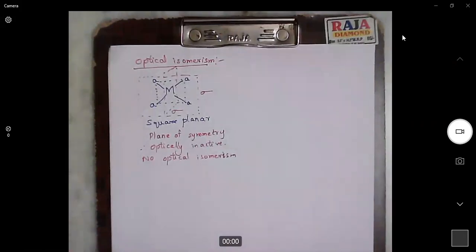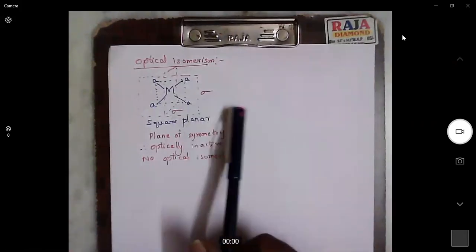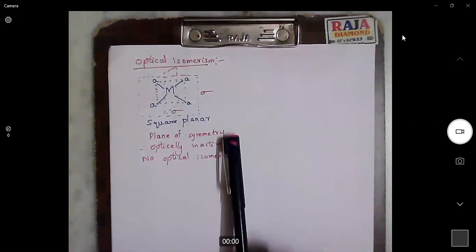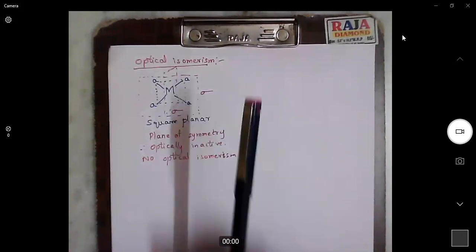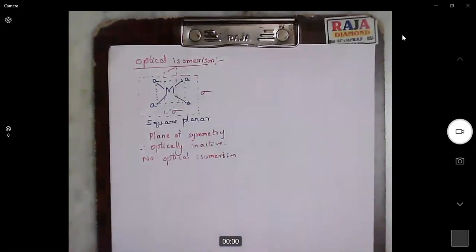So that is why square planar complexes possess a plane of symmetry, hence they don't exhibit optical isomerism. Now, the total number of isomers for a square planar complex is nothing but the number of geometrical isomers, because we do not have optical isomers here. Now we will look at tetrahedral complexes.